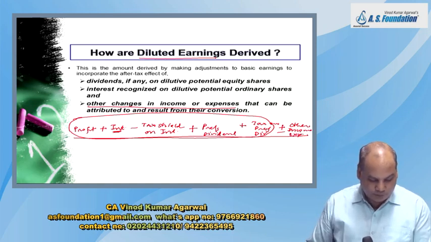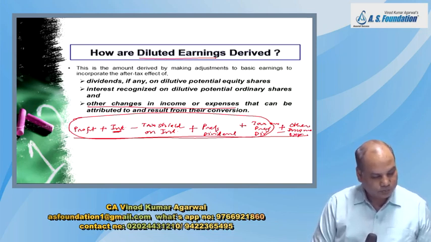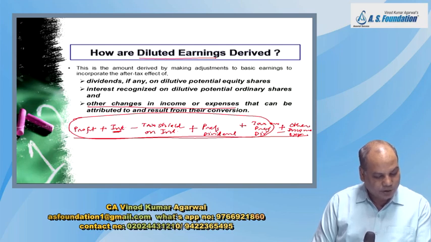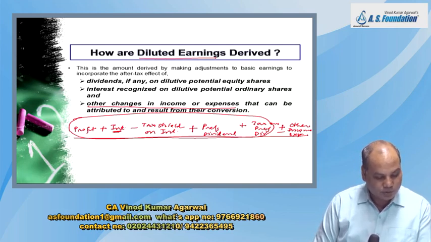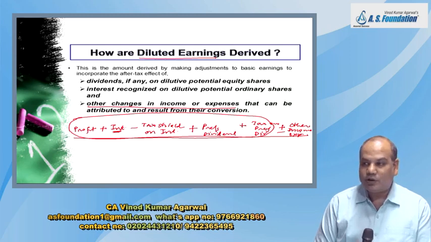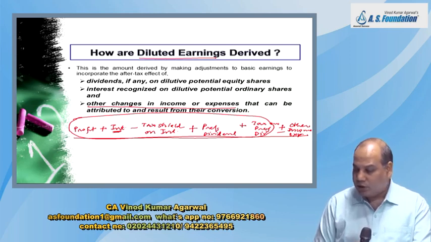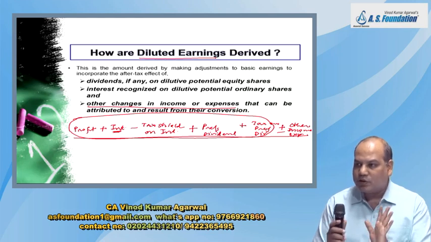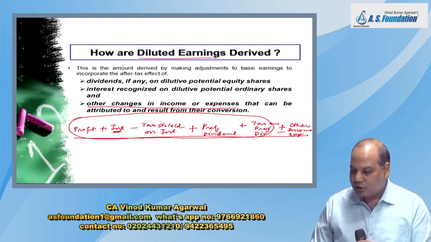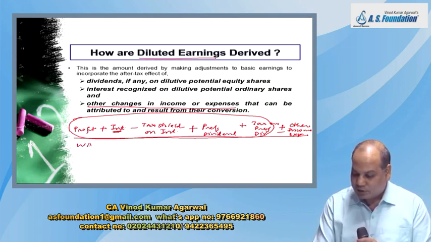One example also I have written, just see. For example, the reduction of interest expense relating to potential ordinary shares and the resulting increase in profit may lead to increase in expense relating to a non-discretionary profit sharing plan. Okay. But in case if the question is silent, you are a student, you will only adjust what is given. And what about the denominator? Will the denominator also increase? Yes, that is why we are doing this calculation.